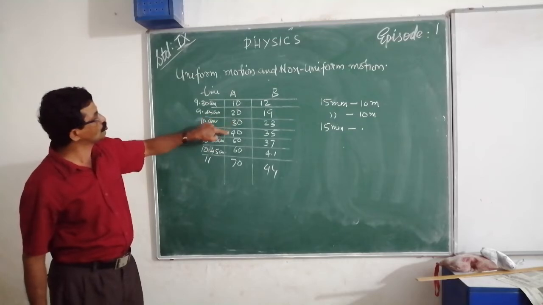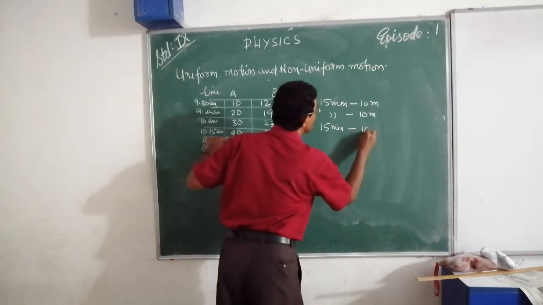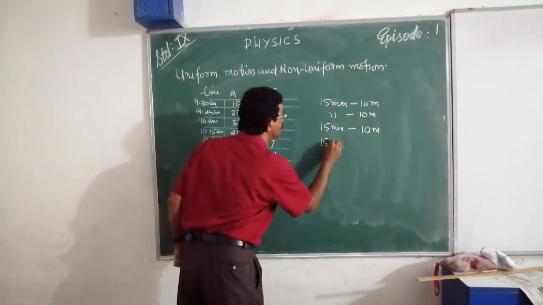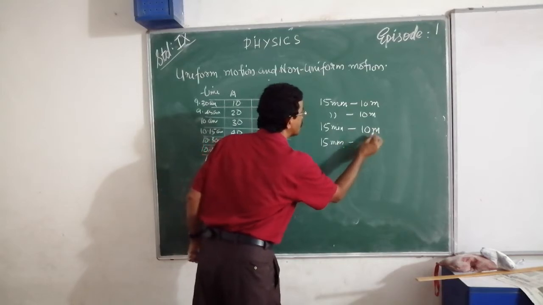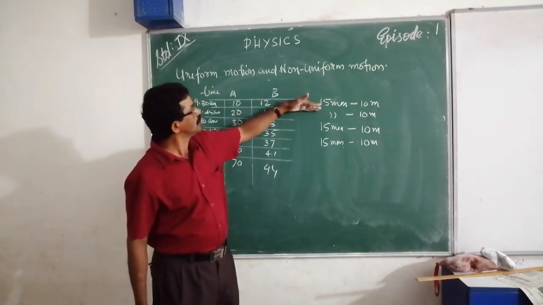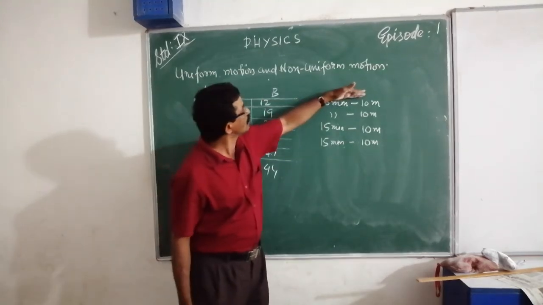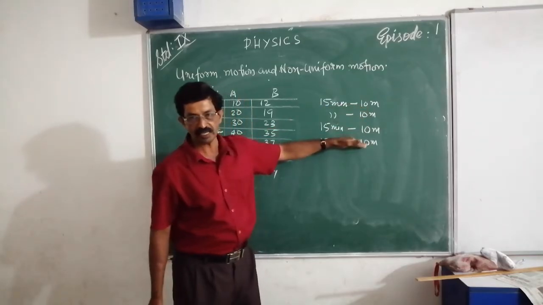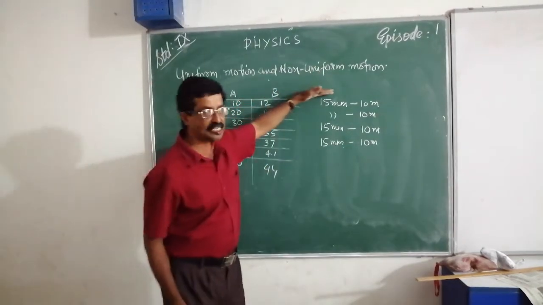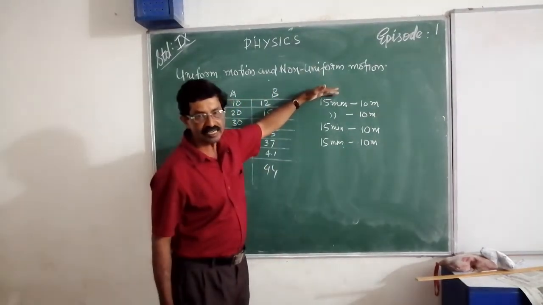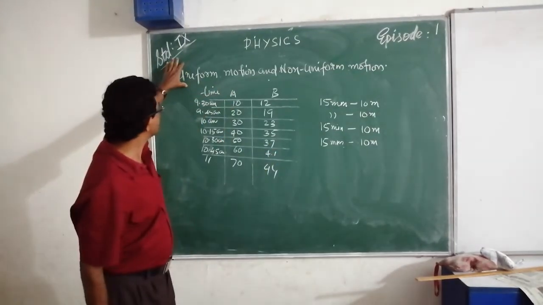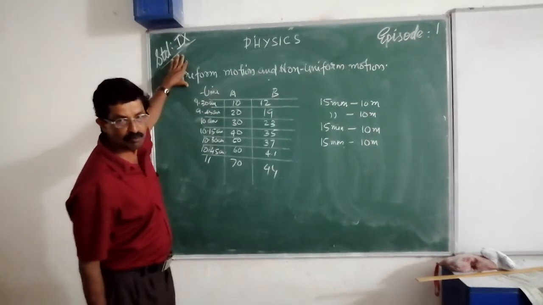Distance traveled is 10 meters. In this way, you see again, if you repeat, the time is always 15 minutes and the distance traveled is 10 meters itself. Here you see equal time 15, 15, 15, and distance traveled 10, 10, 10. That also is equal. That means if a body travels equal distance in equal time, then we can say that motion is uniform motion.